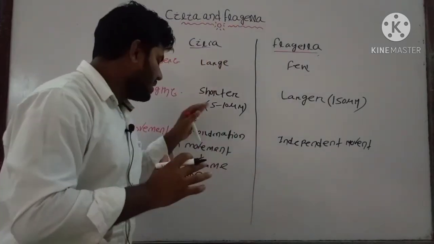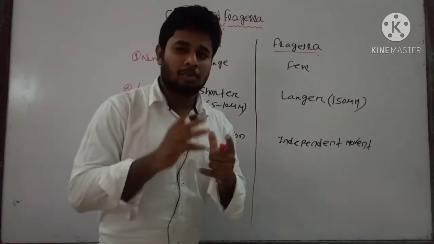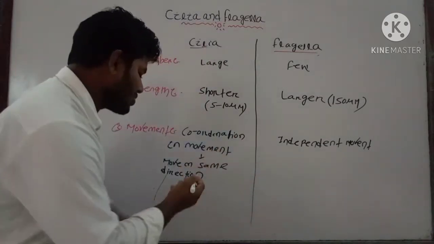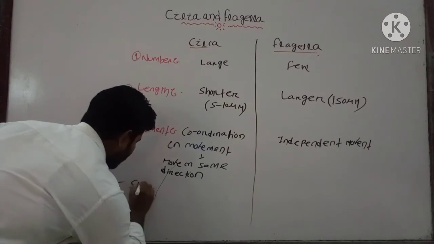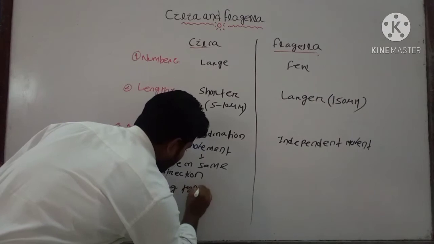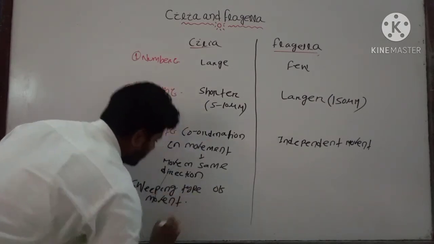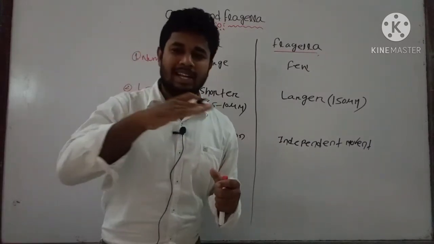But where more than one cilium is present, their movement is coordinated, and that's why they show sweeping type of movement, that is, one direction movement.